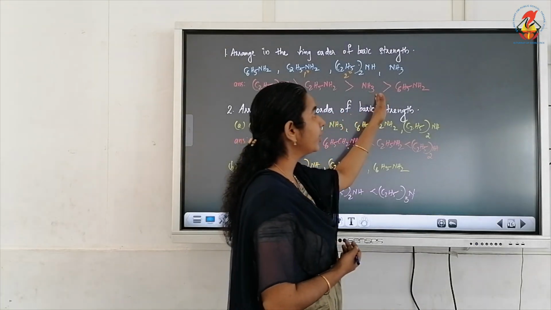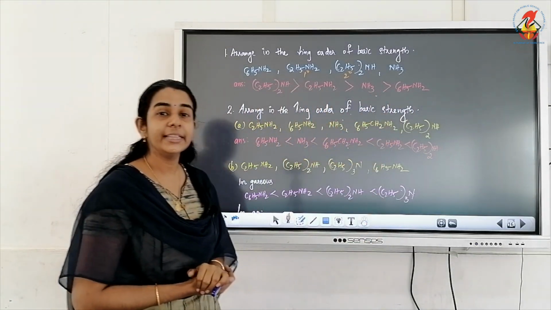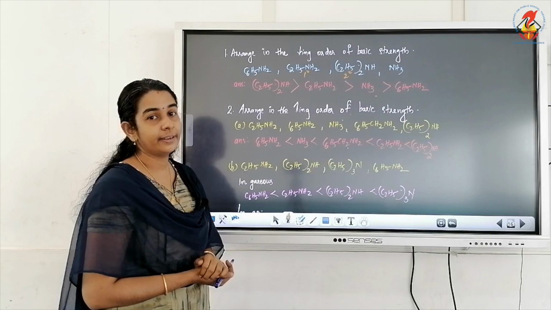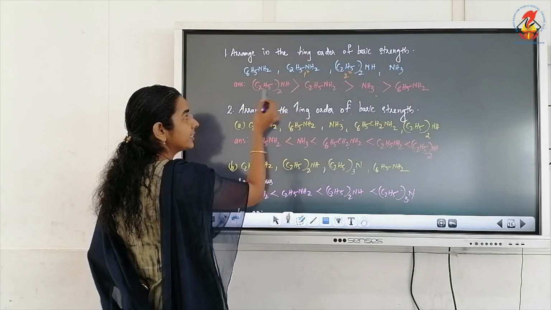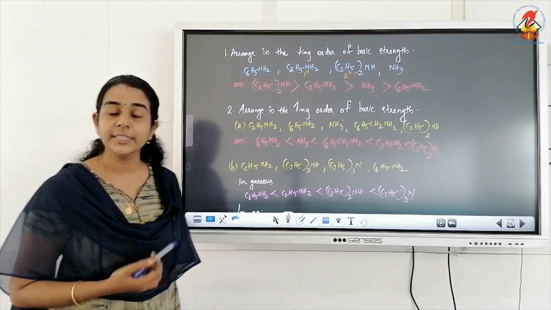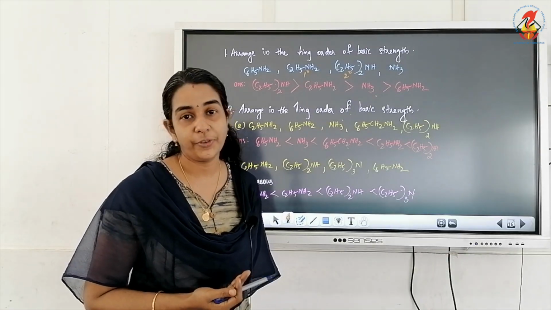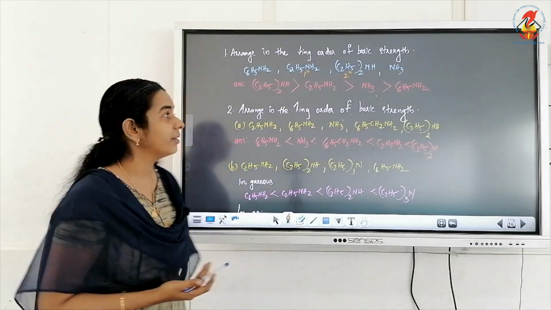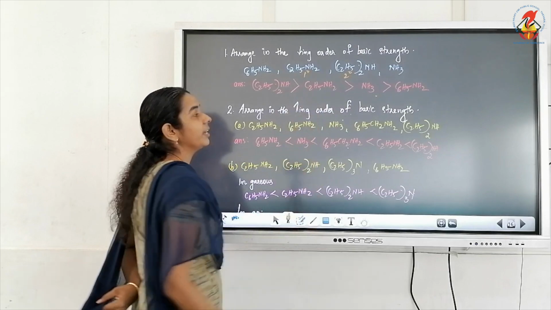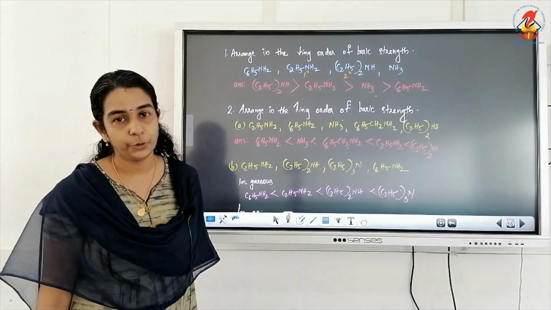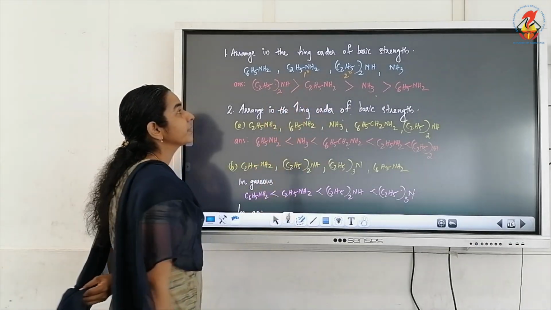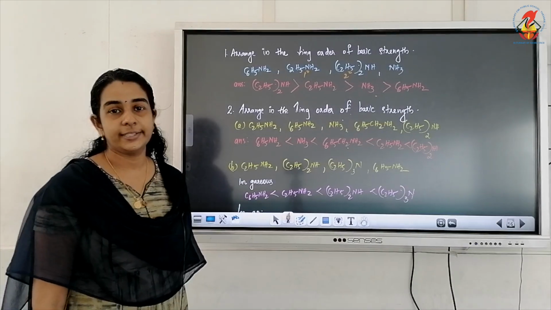Then comes ammonia and the last one, the least basic, will be aniline. And here we know the reason why the secondary amine is more basic: due to the plus I effect of two alkyl groups. Here we have two alkyl groups, but here we have only one alkyl group. So this is the decreasing order of basic strength.